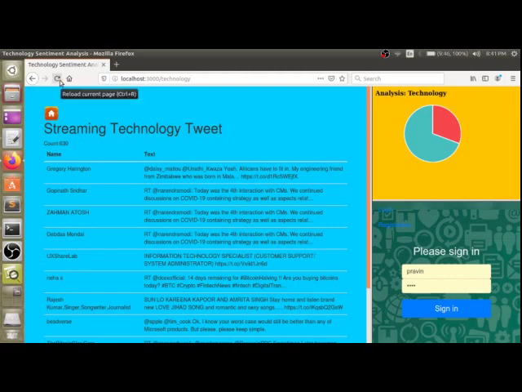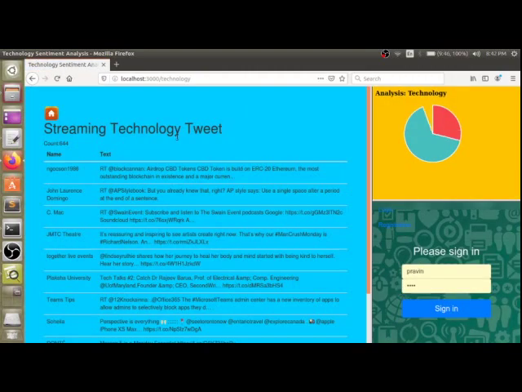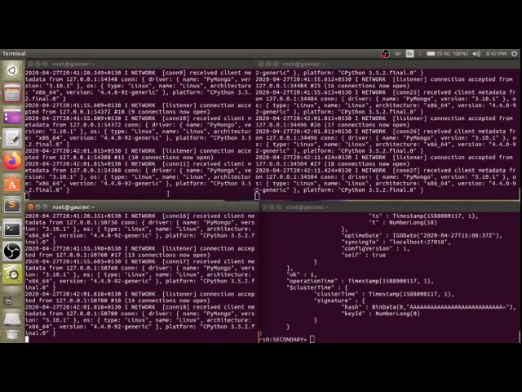Now let's see, if I refresh the page, you can see 642, the count changed. Again if I refresh, it's 644. Within a fraction of 1 or 2 seconds you can see a change in the count, and the database is continuously buffering and the data is being stored inside the database.